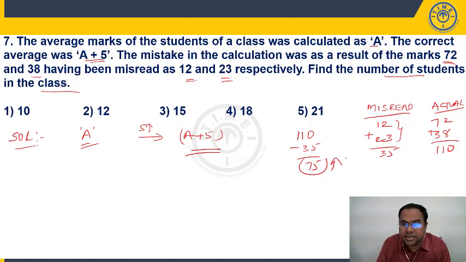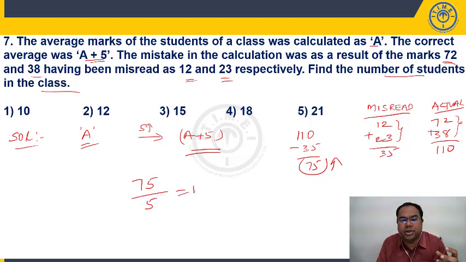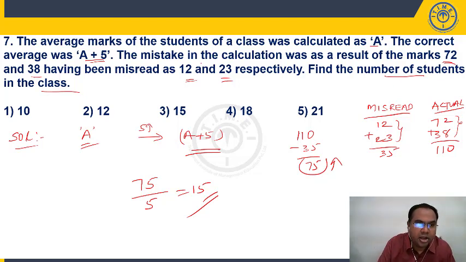Now, when I replace these two wrong numbers with these actual numbers, how much extra am I adding to the group? 75. Say you have 75 chocolates, and the condition is that you have to give 5 chocolates to each student. To how many students can you give? 15 students. So I am carrying 75 marks extra to the group. Average increasing by 5 means each student is getting 5 marks extra. So 75 by 5, how many students are there? 15 students in the group. So it is choice 3. This is an alternative approach, and directly we can answer the question.